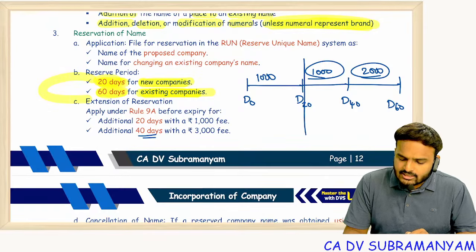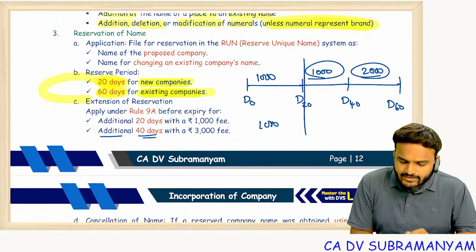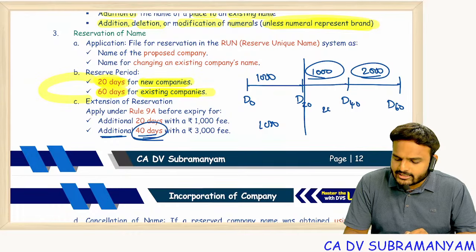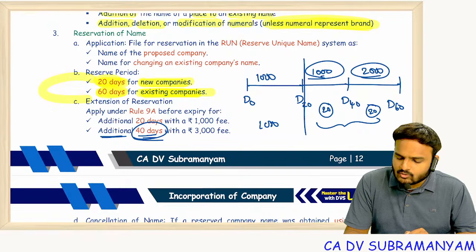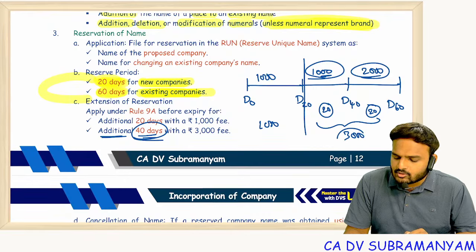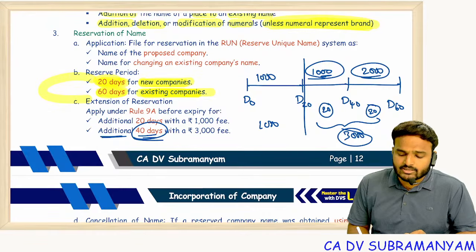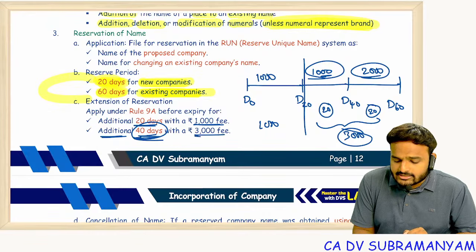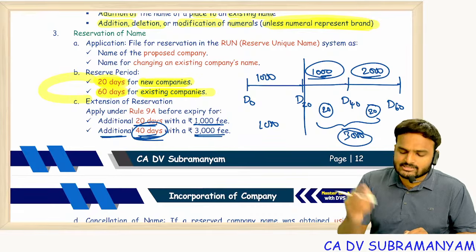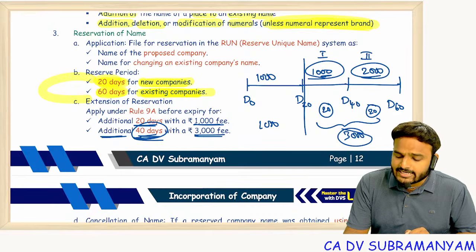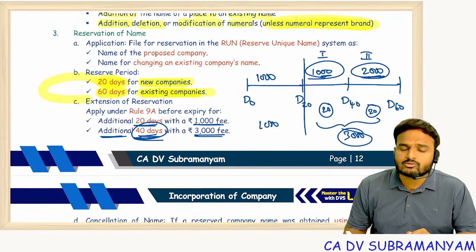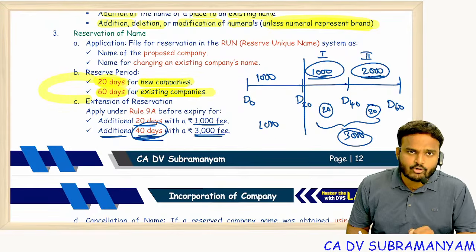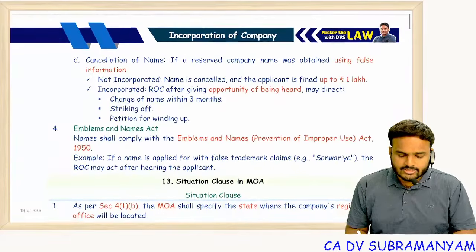That means here normal fees of 1000 for an additional 40 days. Additional 40 days means here 20 days, here 20 days. For additional 40 days, 1000 plus 2000, that is 3000 required. Getting my point, everyone? So extra 20 days required 1000, extra 40 days required 3000. So this is first time extension, this is second time extension, the second extension required 2000 rupees. Getting my point?